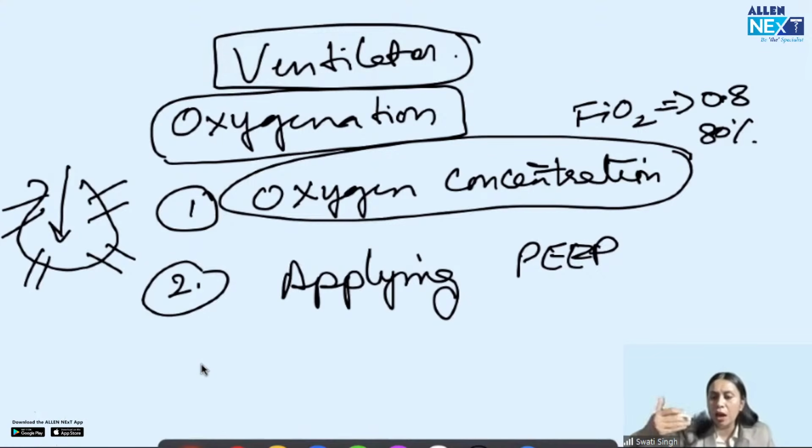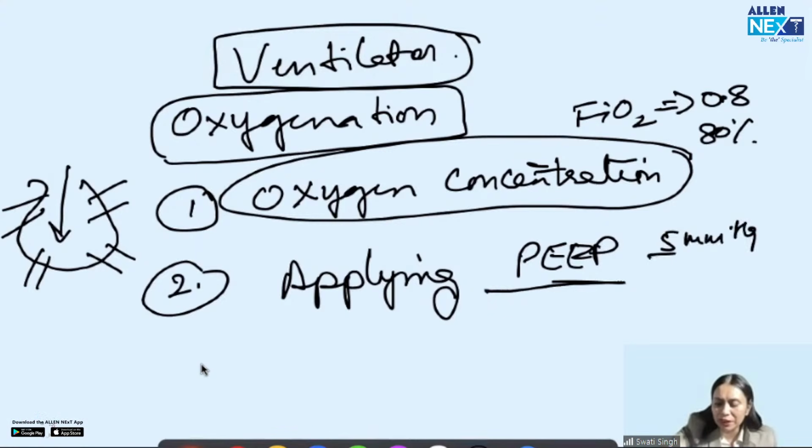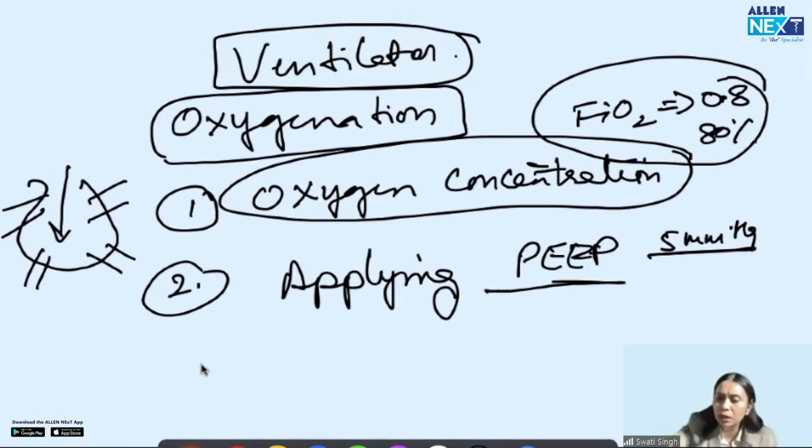Now, giving high oxygen concentration has its complications, and high PEEP also has its complications. In our patient, the PEEP was 5 mm of Hg. This is basic PEEP. This is not a high PEEP. This is the PEEP we start on ventilation, right? In this patient, FiO2 was already high, 80%. Giving FiO2 more than 0.6, that is above 60%, for more than 48 hours, oxygen toxicity can happen, right? So we have to keep it below 60% if we are able to maintain the oxygenation of the patient. So already I'm giving 80%, already high. So what is the other thing which I can do? I can increase the PEEP.